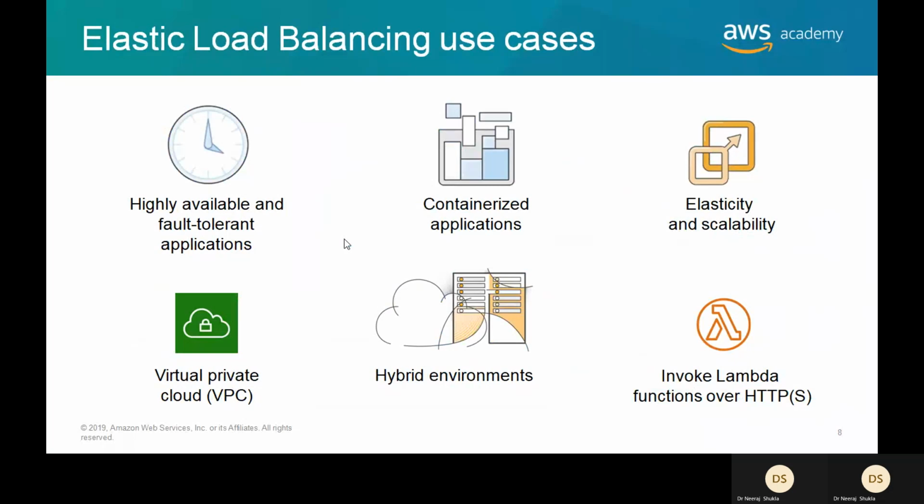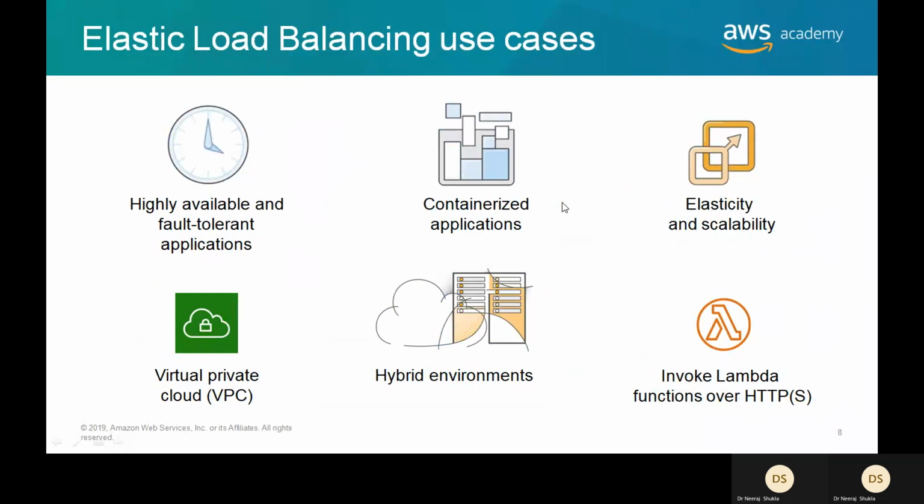Now, if you go for elastic load balancing, then you will have a highly available and fault tolerant application. First of all, this is the advantage. Second, you can go for containerized applications.